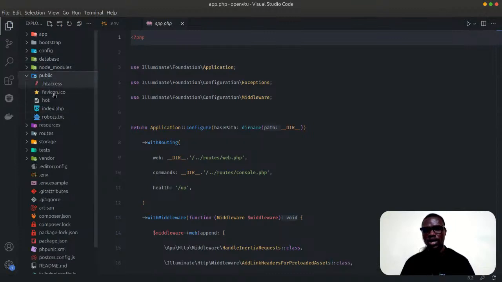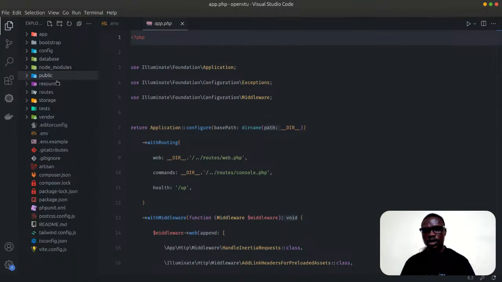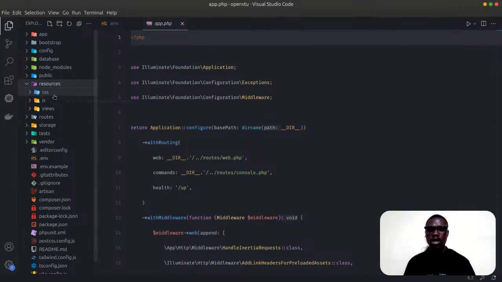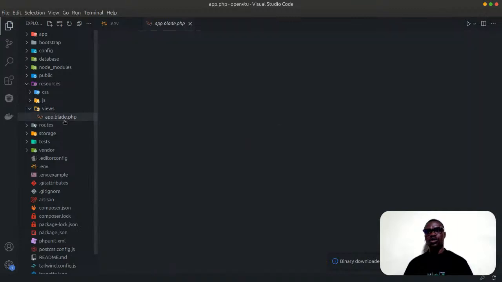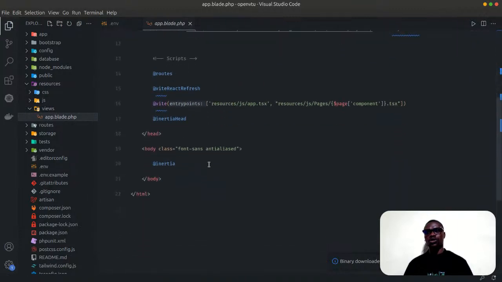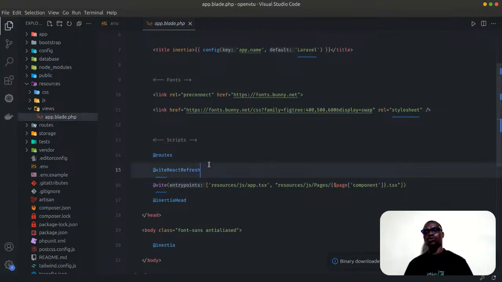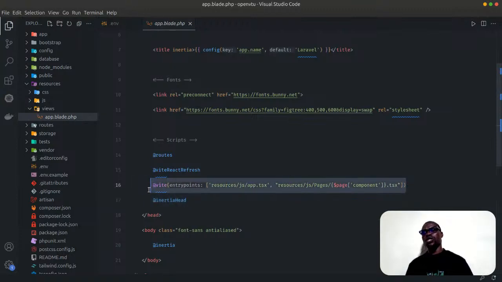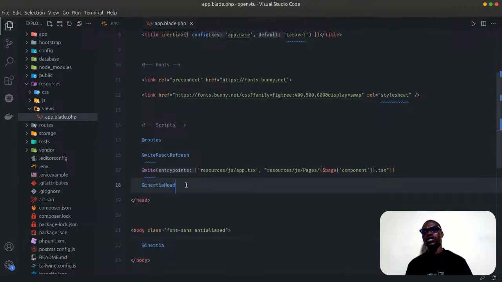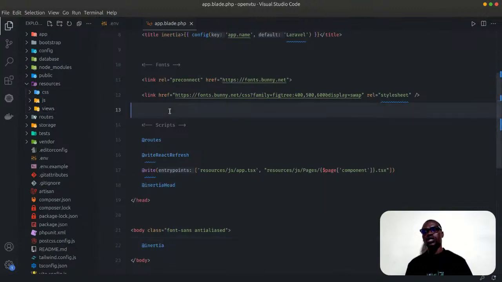So we have our public. This is where the public facing file resides. Then you have resources. So in this resources directory, that is where you have your CSS, your JavaScript, your Vue if you are using Blade. In fact, the Inertia we're using here now resides on Blade. So you can see that we have Inertia head here and Inertia. These are React components coming in from Vite here. So then this is where Inertia itself is rendered. So now let's go to our route